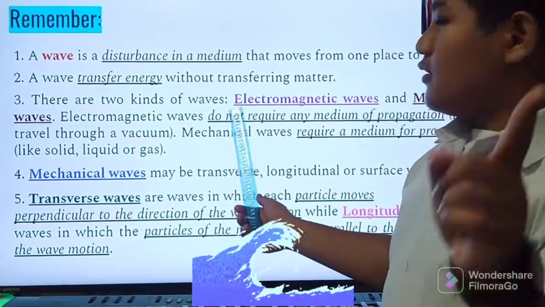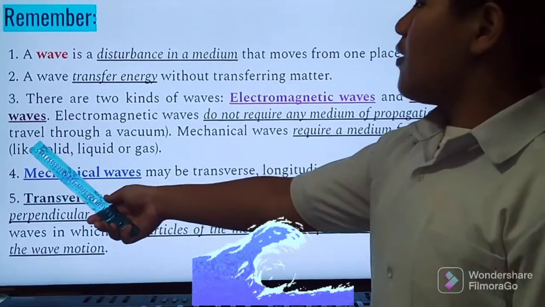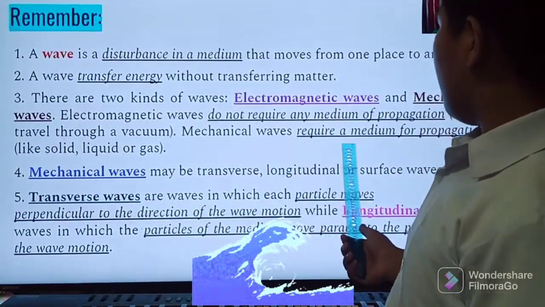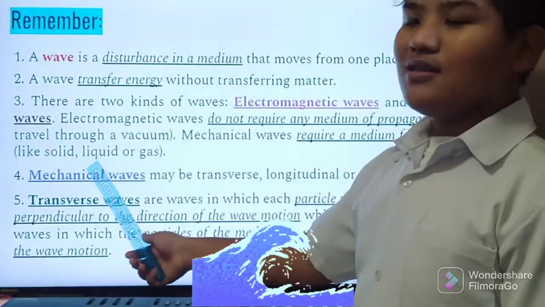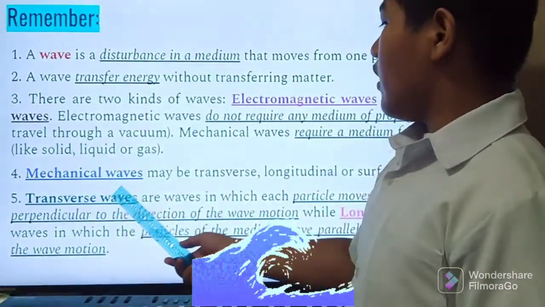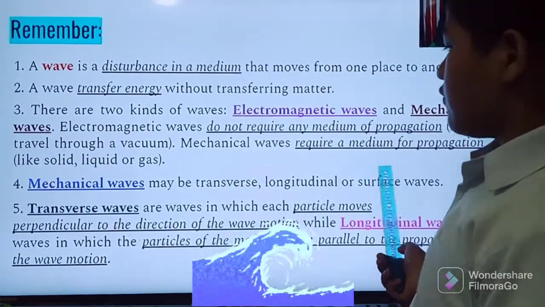Electromagnetic waves do not require any medium of propagation. They can travel through a vacuum. Mechanical waves require a medium for propagation, like solid, liquid, or gas. Number 4. Mechanical waves may be transverse, longitudinal, or surface waves.